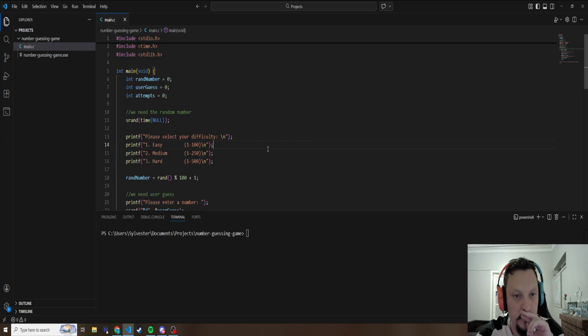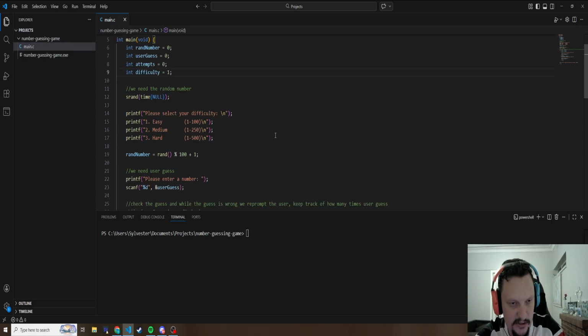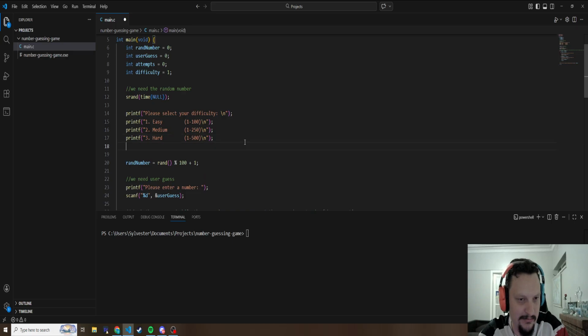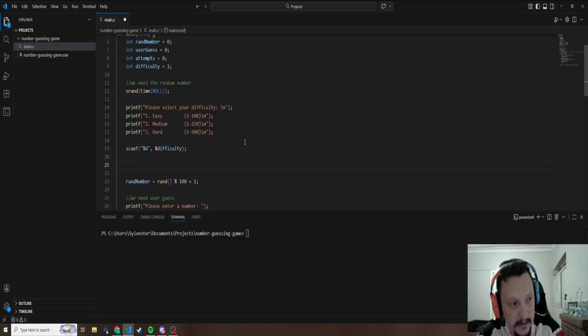So now we make another one. Difficulty. We make a default one. I don't know why, but I feel like that's something. Now we do scanf. We scan an integer. Oops. Into the difficulty.